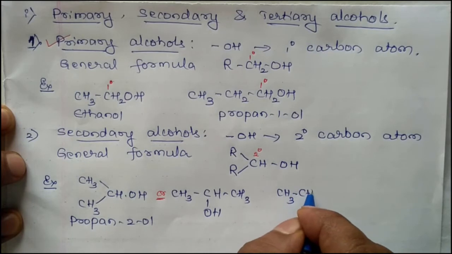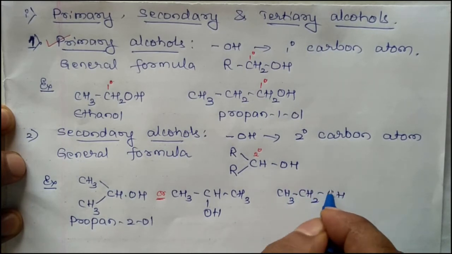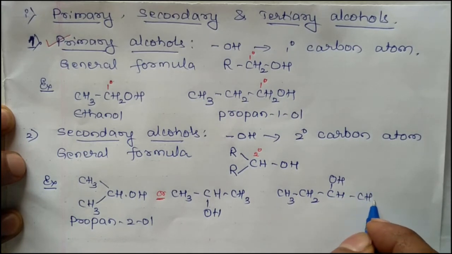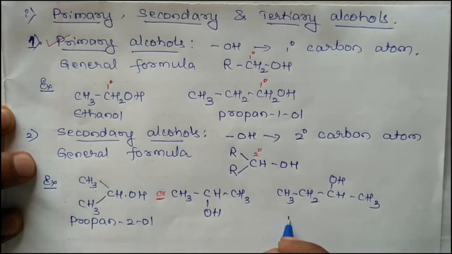CH3, CH2, CHOH, CH3. Butan 2-ol. These are the examples of secondary alcohols.